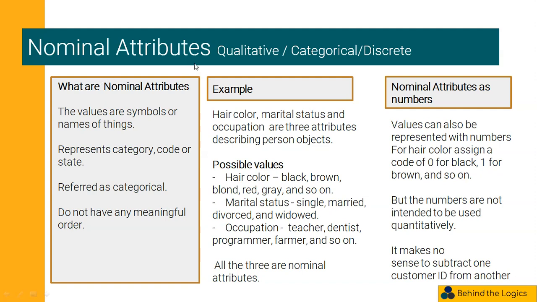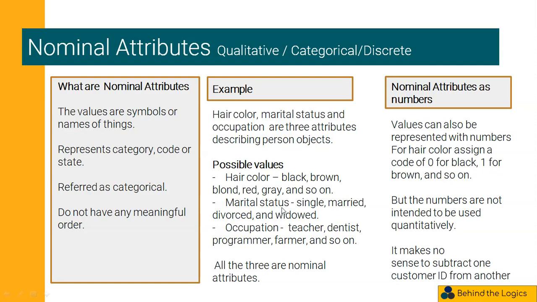Let's start with nominal attributes. What are nominal attributes? The values are symbols or names of things. They represent a category, code, or state, referred to as categorical, and do not have any meaningful order. For example, hair color, marital status, and occupation are three attributes describing some person objects. What are the possible values hair color may have? Hair color has the categories black, brown, blonde, red, gray, and so on.